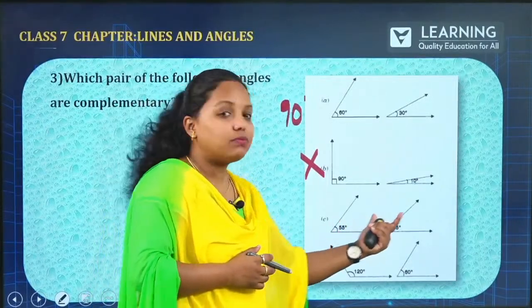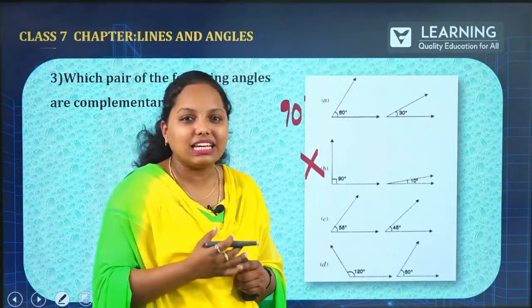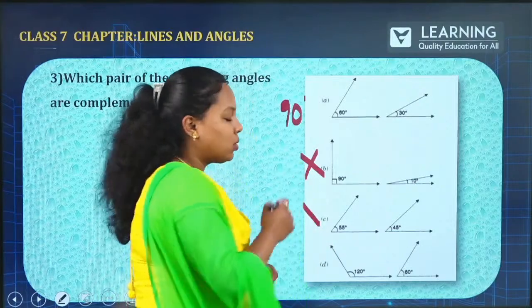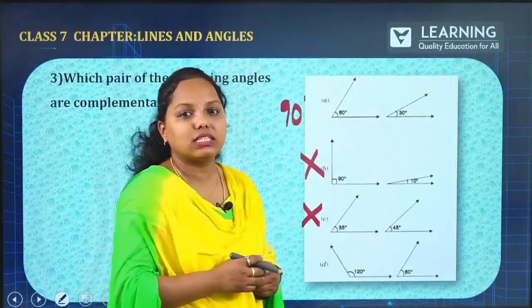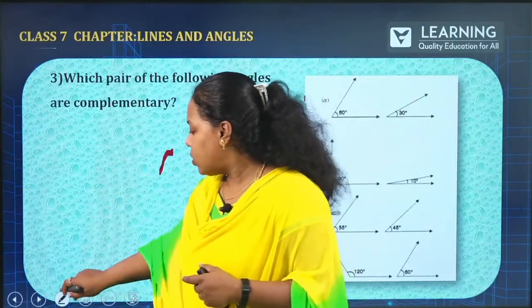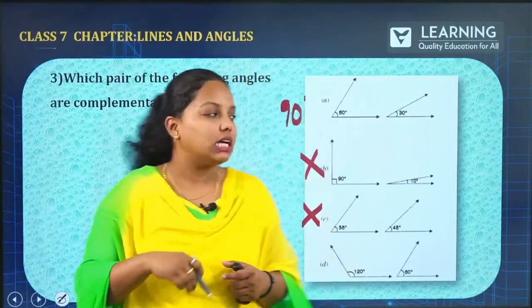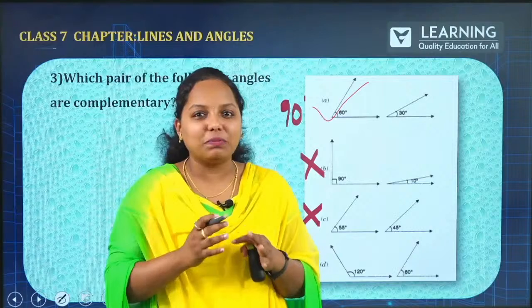How about 55 and 45? This is also more than 90 degree when you add up together. So, obviously, this option is also eliminated over there. How about 120 and 60? Again, this option is also eliminated over there. So, obviously, which is the option? It is the first option over there. I hope you are able to guess it.